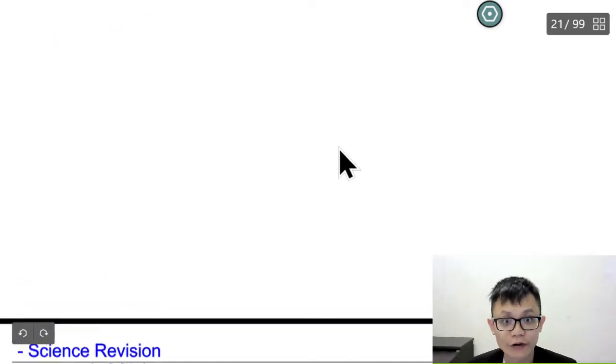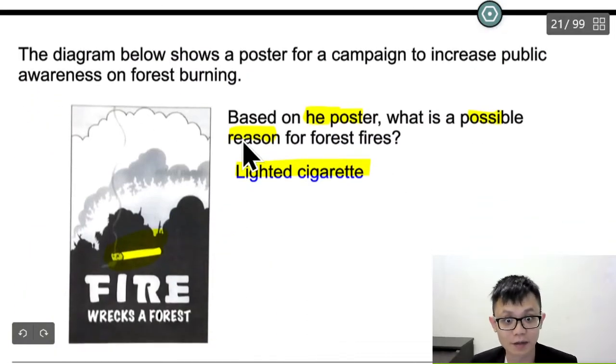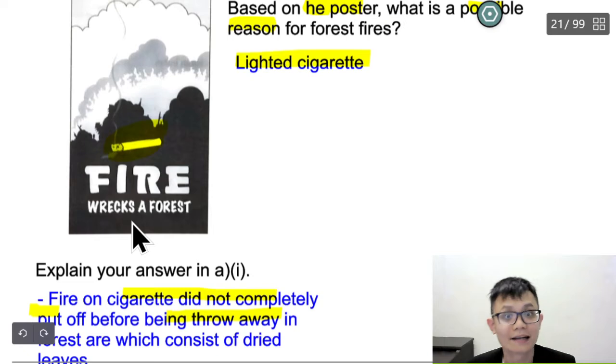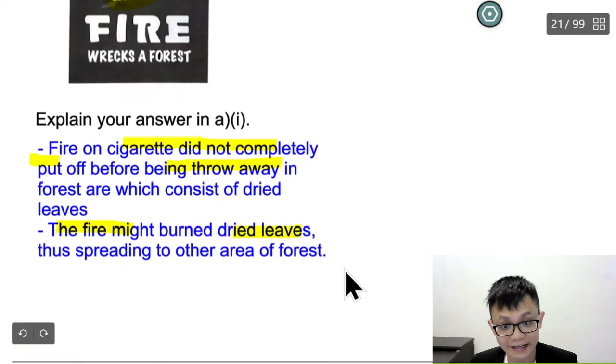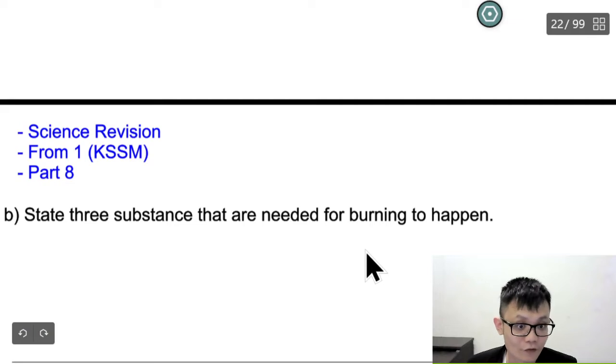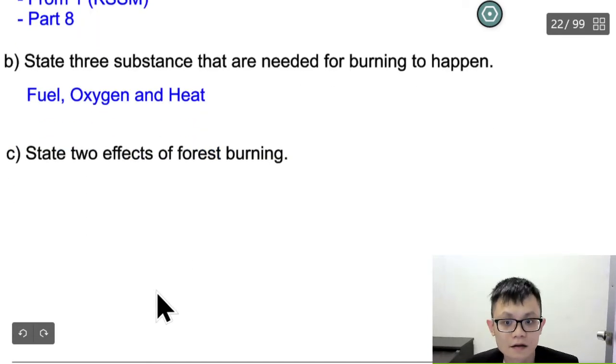Previously we already did this question about the poster about a lighted cigarette and why there is a forest fire. For this question, state three substances that are needed for burning to happen. It will be fuel, oxygen and heat.